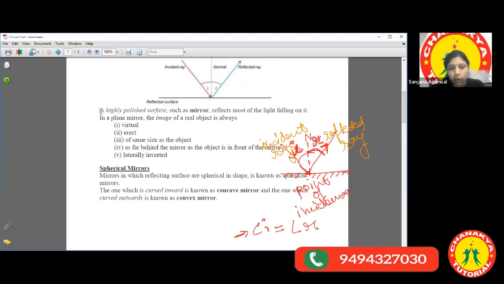I hope that all these points will be recalled very easily because we have already learned light in class 7 also. Next is a highly polished surface such as a mirror reflects most of the light falling on it. Okay, now let me explain a very small concept of a highly polished surface and a rough surface, right?